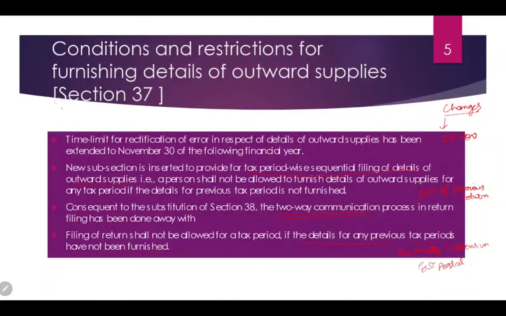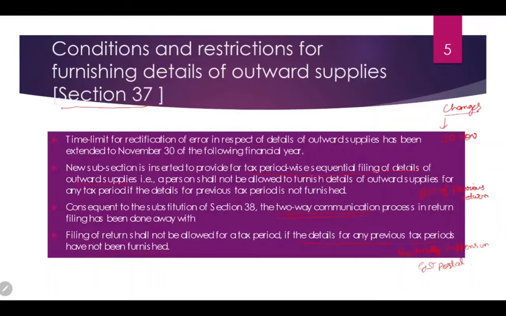Another change has been brought by the government in section 37. The time limit for making any changes in the outward supplies has been increased to the 30th of November. This is again a welcome change by the government, as it is providing an additional timeline to the assessee to rectify any error which has been made in the outward supplies.